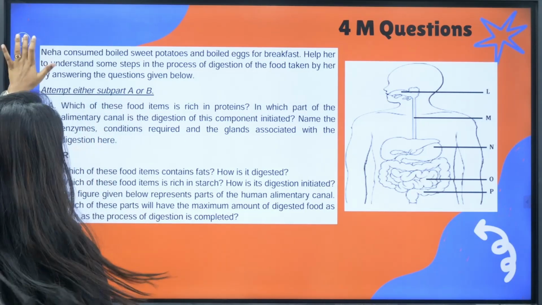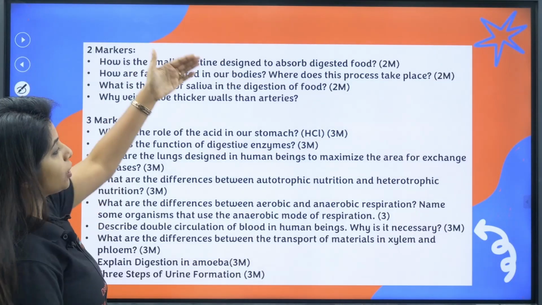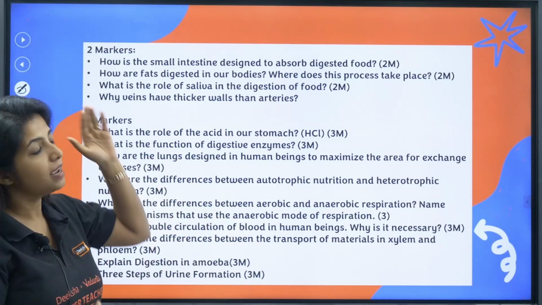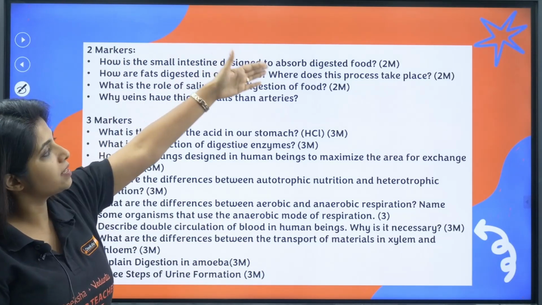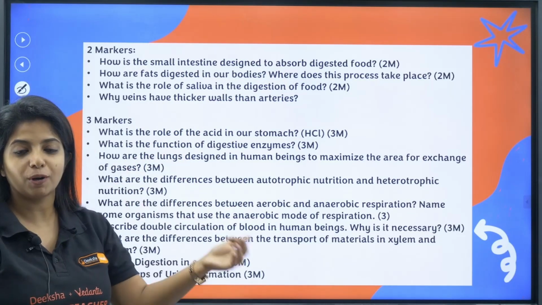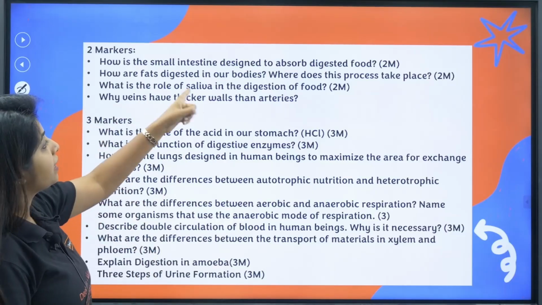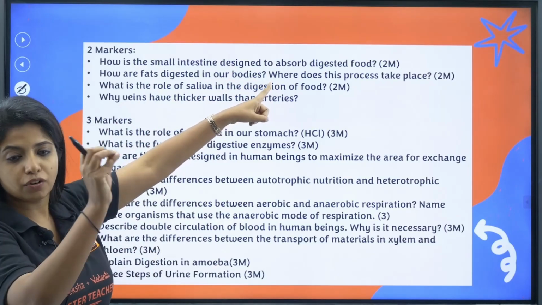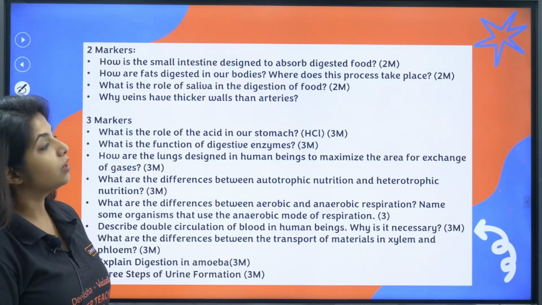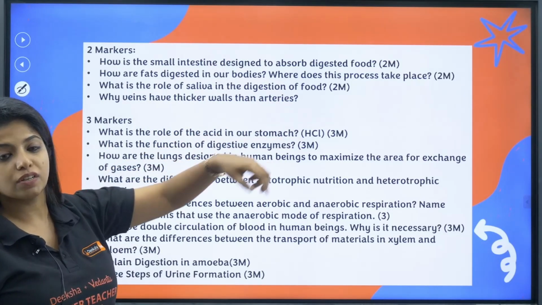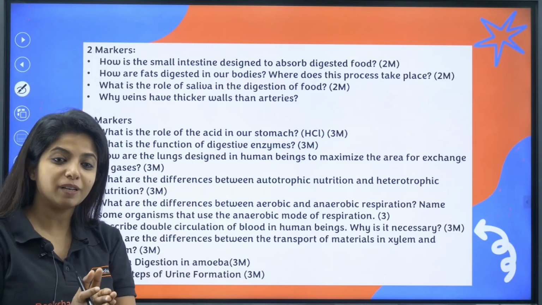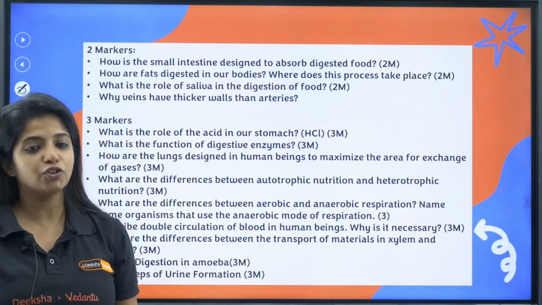Cool? Chalo. Now, the other questions which can come, which are not in your SQP, that is the sample question paper, are these. How is the small intestine designed to absorb digested food? It has villi, it has microvilli, which increase the surface area for absorption. How are fats digested in our bodies? I already told you. First of all, you have the bile juice, emulsification happens, and then lipases act. Then, what is the role of saliva in digestion? Saliva has bicarbonate ions, which make things basic, and now salivary amylase becomes active, which is why it breaks down starch into what? Maltose.